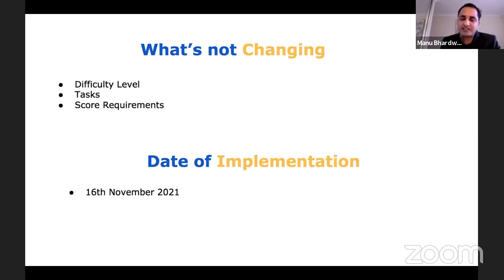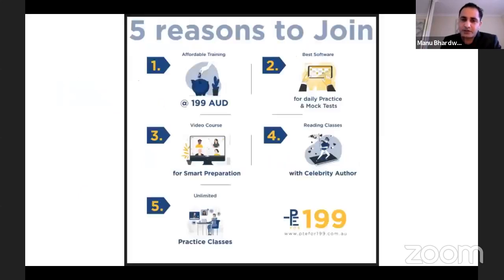Score requirements will still be the same: if you're targeting 65 plus or 7 each, it is going to be the same after 16th of November. And of course, the date of implementation is 16th of November 2021. So if your exam is before that, you will still sit the 3 hour exam, and the duration will be reduced to 2 hours after 16th. So these are a few changes which are going to be effective after 16th of November.